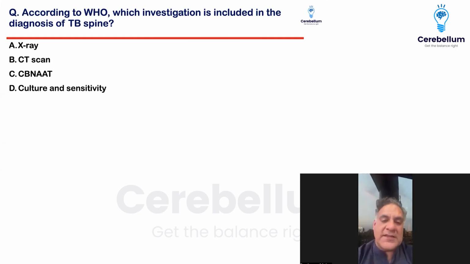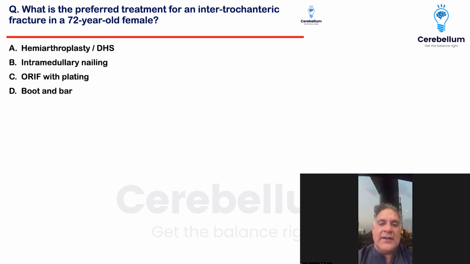Now we have two options here, CBNAAT and culture and sensitivity. If you look at the specific diagnosis which has been adopted by WHO right now, CBNAAT is the investigation of choice, from the tissue which is obtained by CT guided biopsy from the lesion which is identified by MRI. So it has got so many things, but the final answer here will be CBNAAT, which is the answer in question number two.